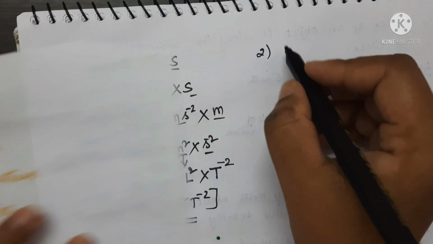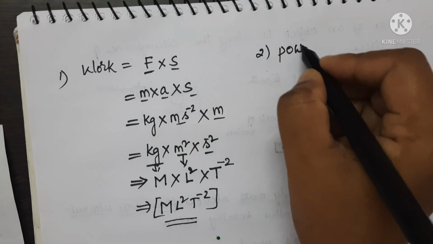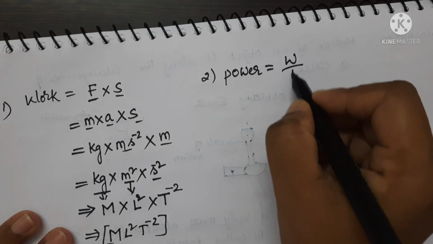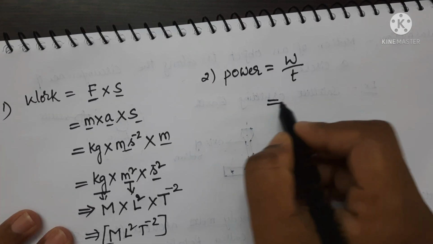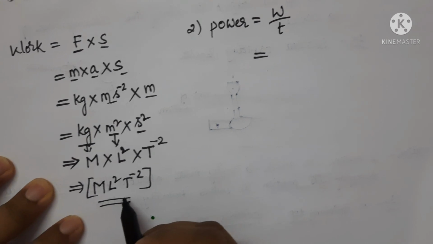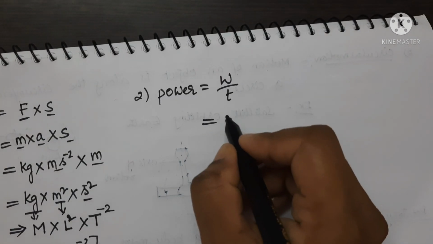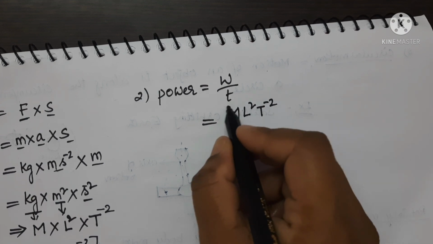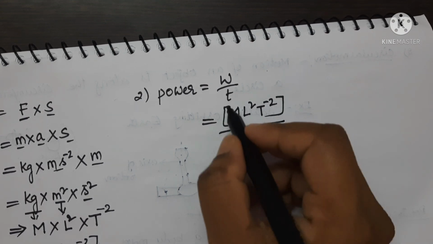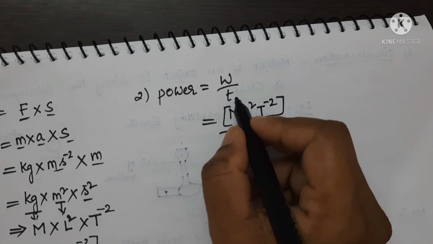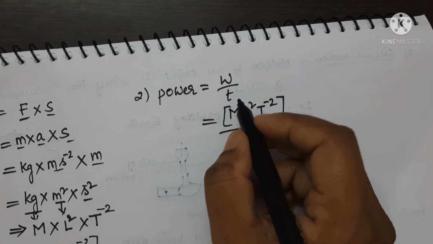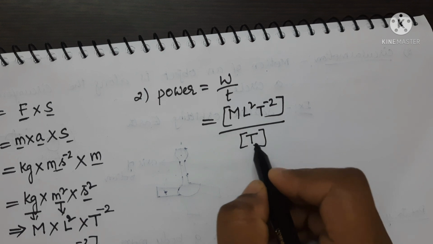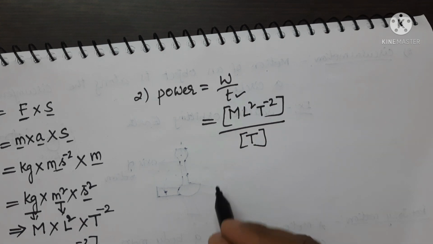Power. Power is equal to the amount of work done per unit time. Already we got the dimensional formula for work done. Directly I am writing here M L square T power minus 2 upon T. The SI unit of time is second, and second is expressed in terms of capital T. This is the dimensional formula for time.